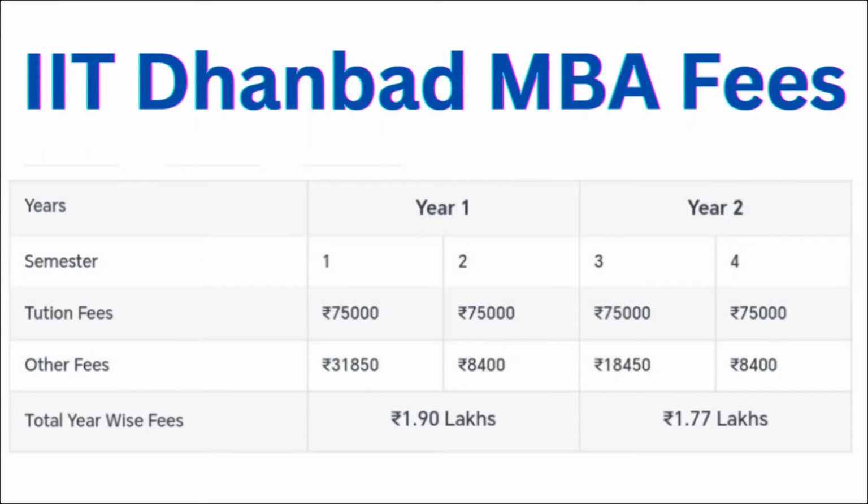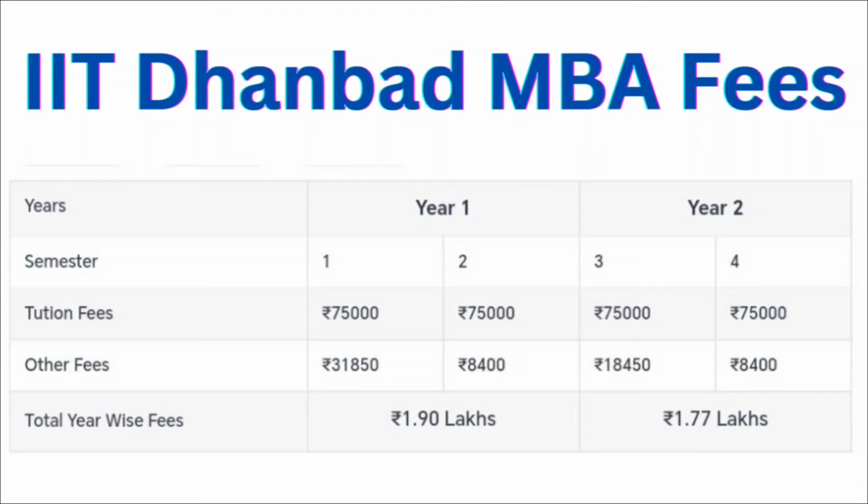Then if we consider the overall fees for IIT Dhanbad, for the first semester the tuition fee is 75,000 rupees. For the second semester, third semester, and final semester also, it is 75,000. Then there are other charges also.